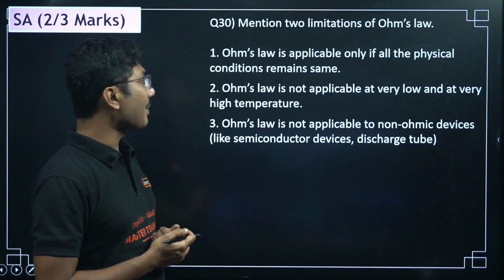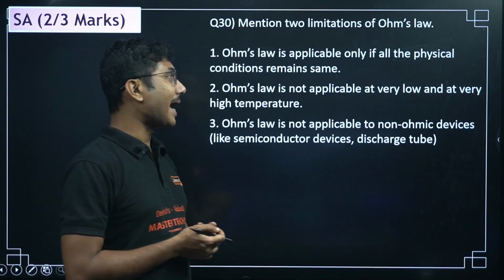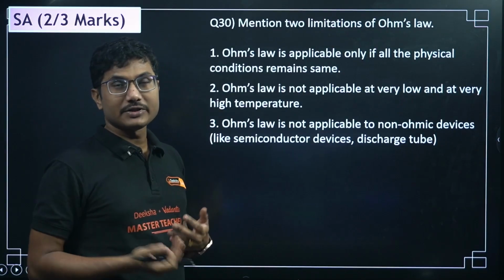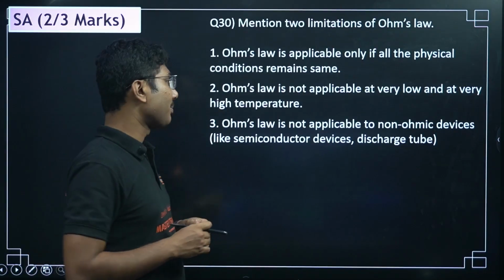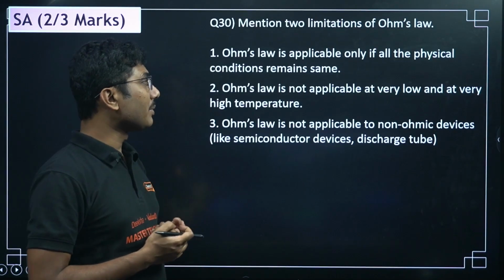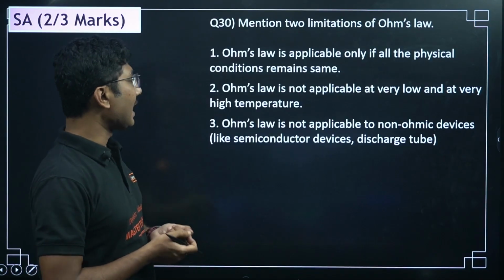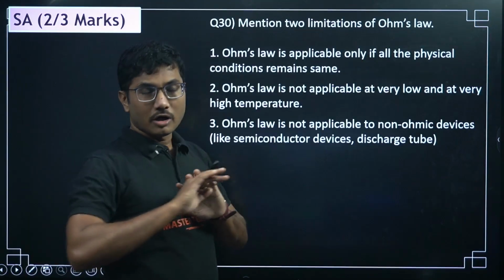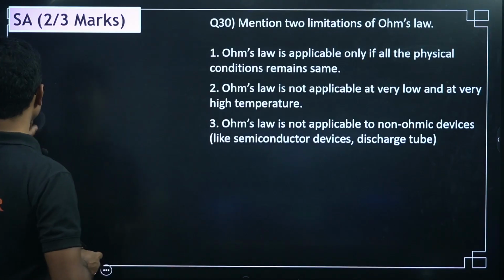Ohm's law is not applicable at very low and at very high temperature. Ohm's law is not applicable to non-ohmic devices like semiconductor devices, discharge tube, etc. So Ohm's law cannot be applied in such cases.